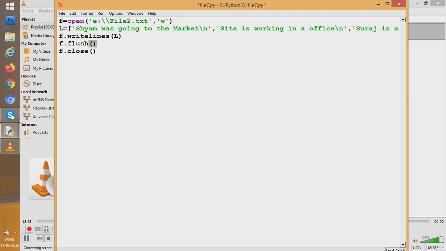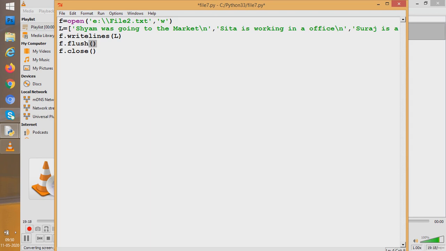We have told the computer, Python, please write the lines on the file. But Python doesn't write them just when it gets that writelines statement. It writes them while closing the file. So it waits, and while we are working with the file it will not write the things. When we actually close the file, then Python will wake up and say, okay, I'm going and writing into the file. But you see no difference at all, because only after you have closed the file do you open it and see whether it has been written, and you will find that it has been written successfully.